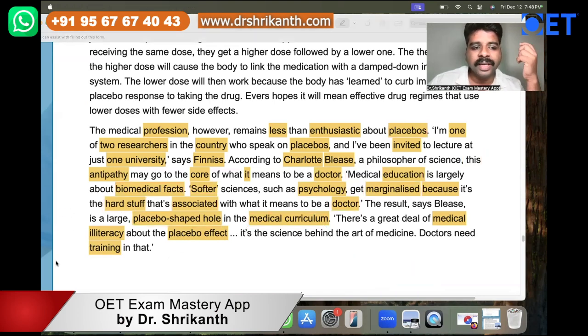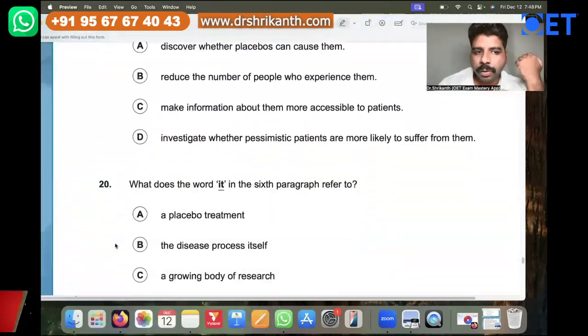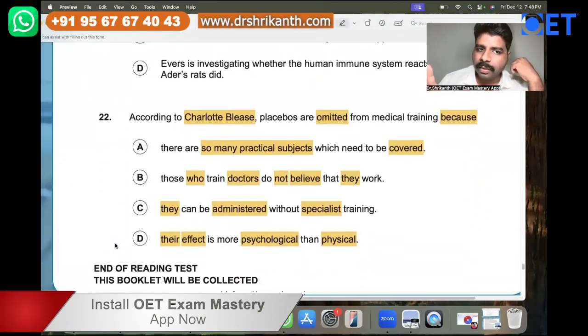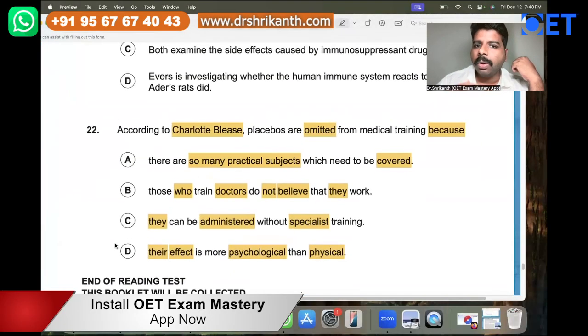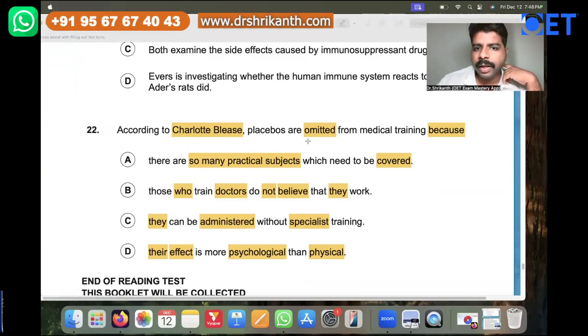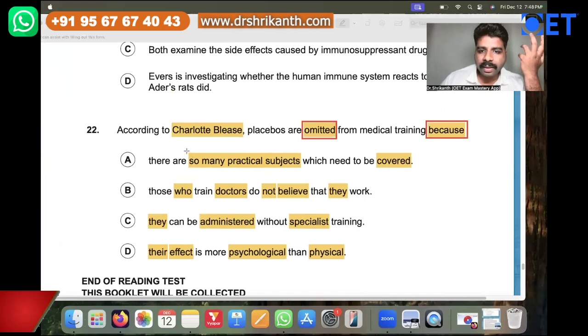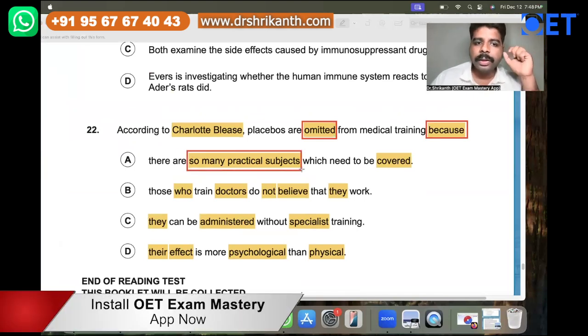So this is the difference between reading and grasping. If you don't have that ability yet, build the foundation up. Without building the foundation, there is no point in going forward. Right. Now let's come to the 22nd question. According to Charlotte Blees, placebos are omitted, so there is an emptiness from the medical training because, okay. Now, what about answer option A? There are so many practical subjects which need to be covered. Did we read anything that Charlotte Blees